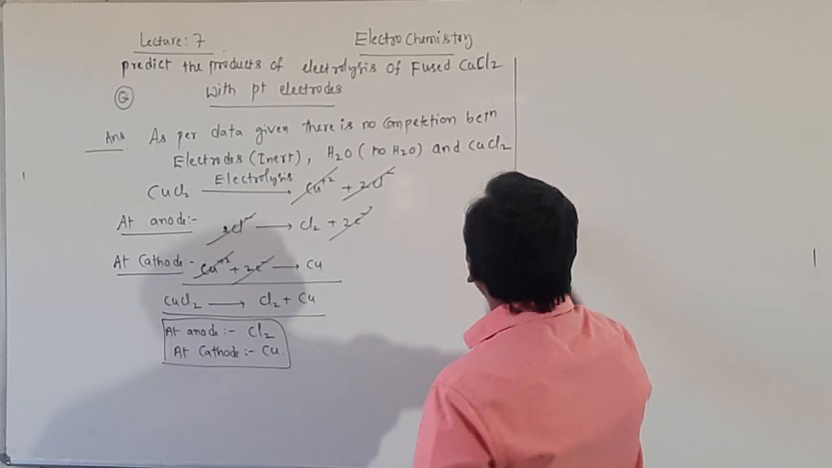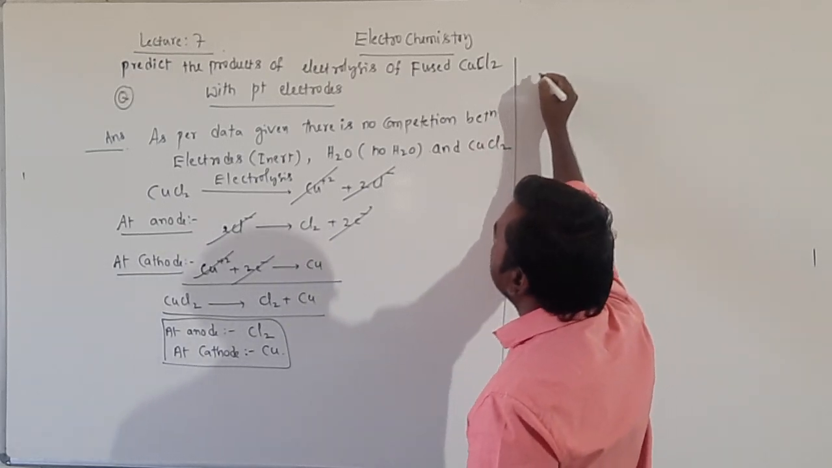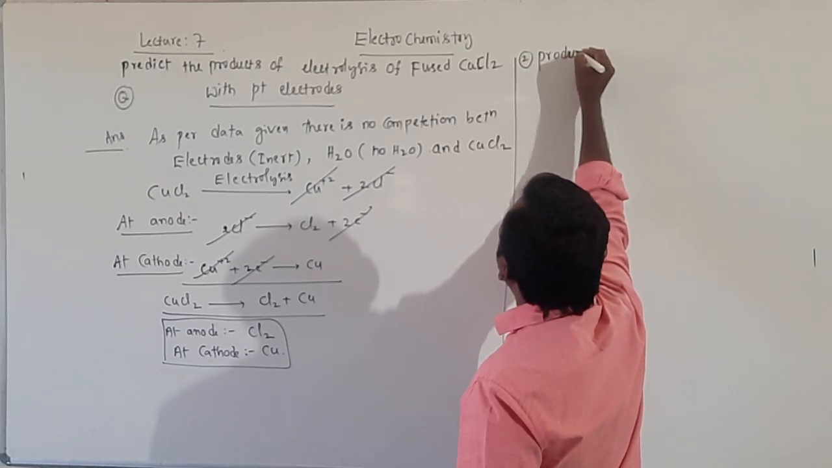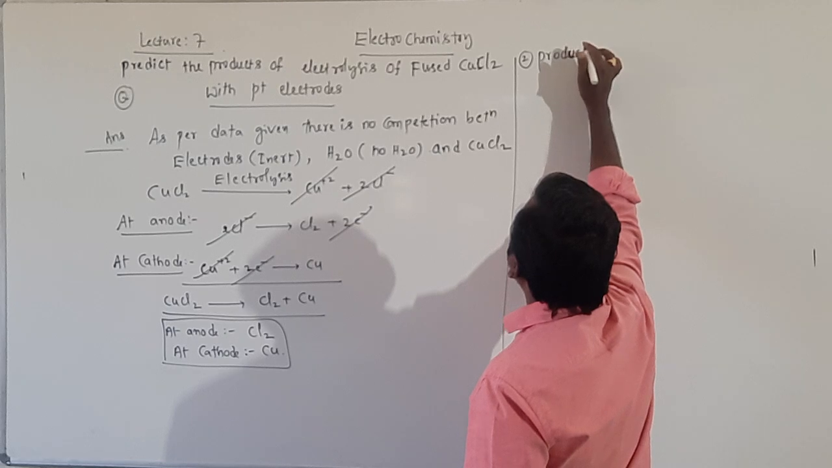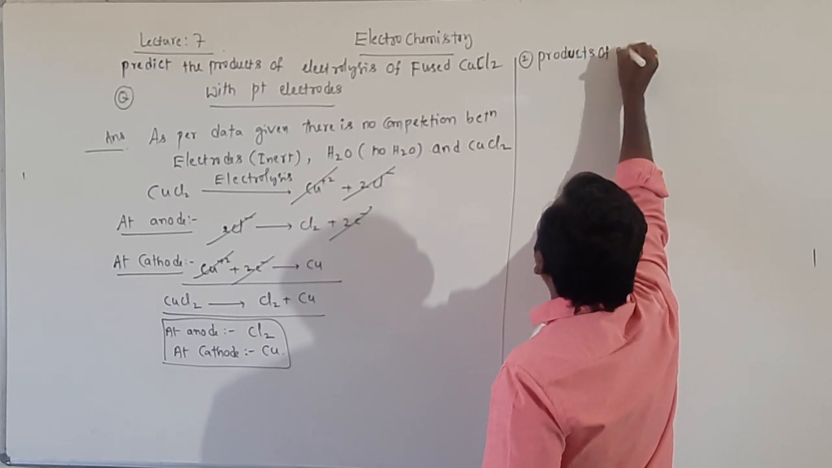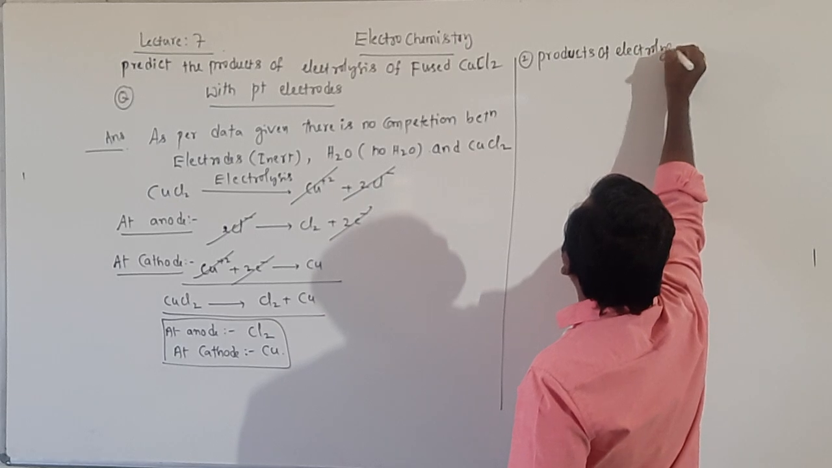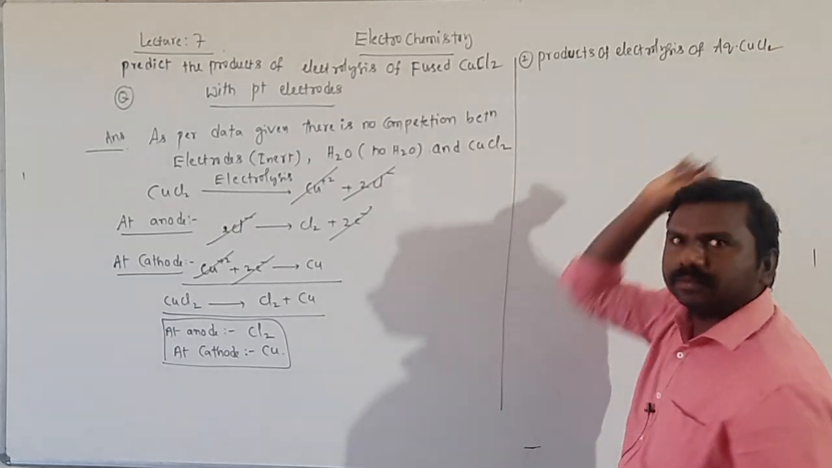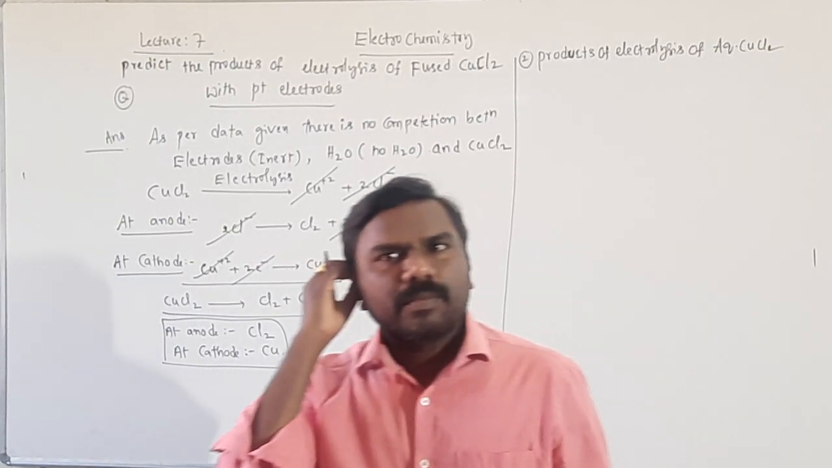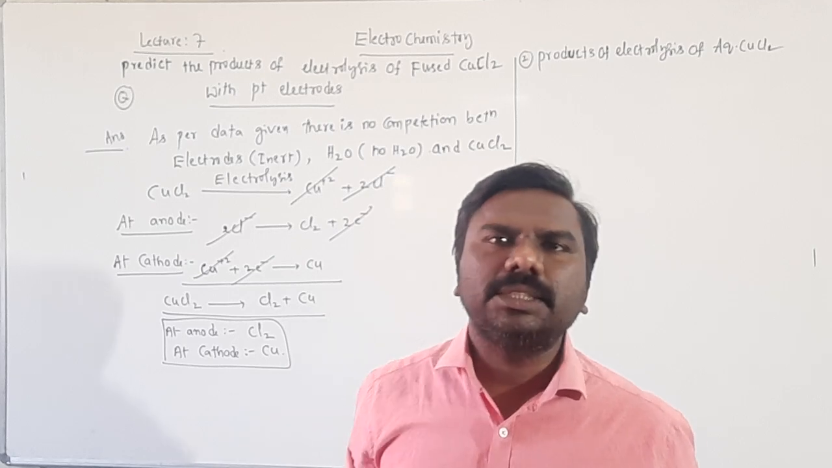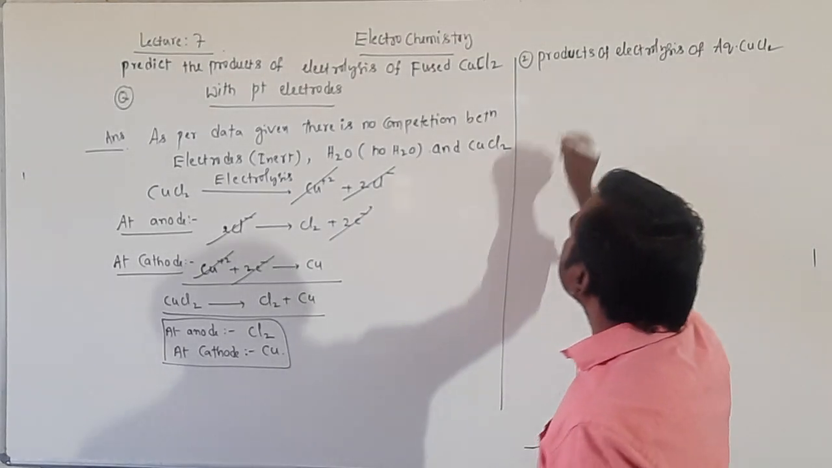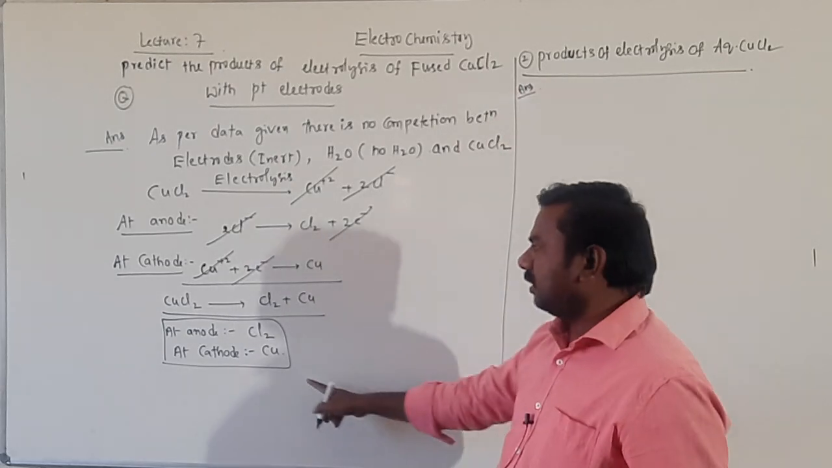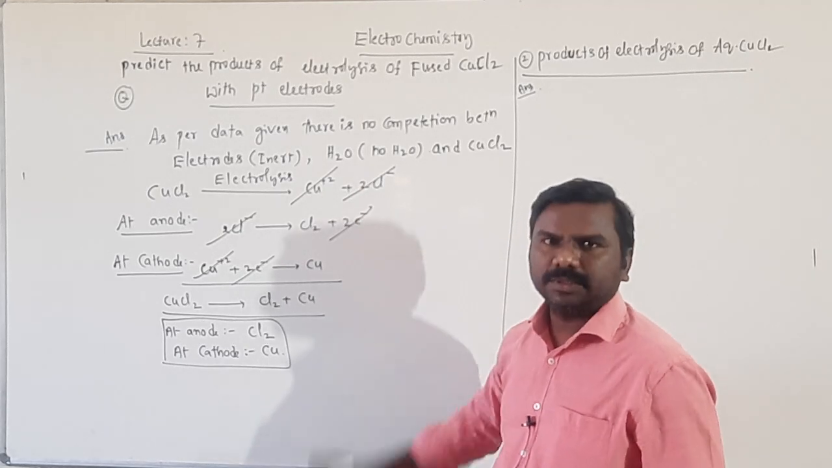Now, the second one, you need to write this. That is question number 2. Predict the electrolysis products of aqueous CuCl2. It is the second one, students. How to calculate this? The answer is this one only. To find that, we should know this.